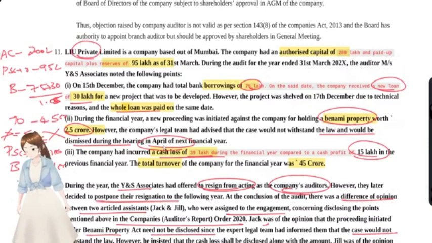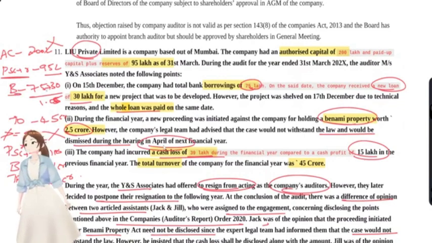Borrowings. Then total revenue. Revenue is not more than 10 crore, that is less than or equal to 10 crore. You see, authorized capital, we do not look for authorized capital, we look for paid up share capital. Paid up share capital plus reserves is 95 lakhs, that is less than 1 crore. So, under paid up share capital, CARO is not applicable. We'll see other conditions also.